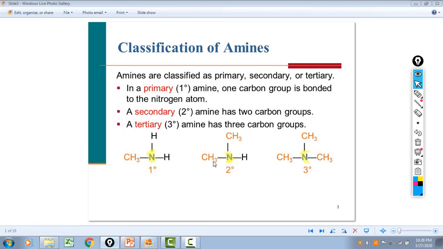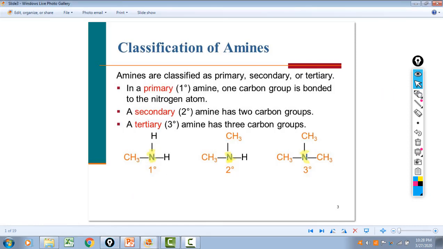Okay, so primary amines, we've replaced one of the 3 hydrogens with a methyl group. Secondary amines, we replaced 2 of them, so now we have 2 alkyl groups attached. And notice this is different from how we classified alcohols. If you remember, for alcohols, we were not looking at the oxygen.